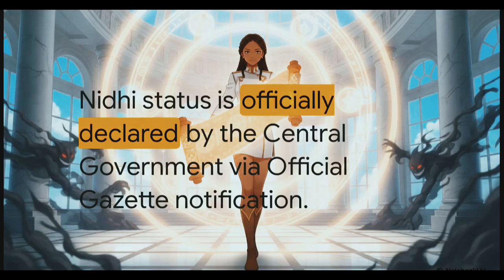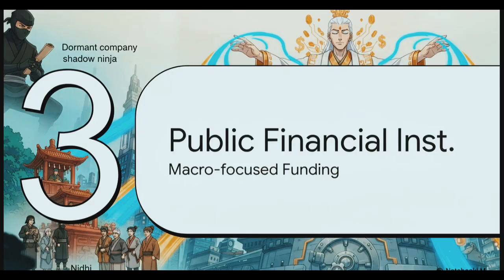Keep in mind, this special Nidhi status isn't something that happens automatically. आपने बस दोस्तों के साथ कंपनी बनाई और म्यूचुअल बेनिफिट शुरू कर दिया, ऐसा बिल्कुल नहीं होता. The central government must officially declare the entity as a Nidhi by publishing a notification in the official gazette. This strict layer of regulation ensures that bad actors don't misuse the mutual benefit tag to run unregulated, risky shadow banking schemes. अब आते हैं हमारी इकोनॉमी के heavyweights पर, Section 272, which defines our public financial institutions or PFIs.